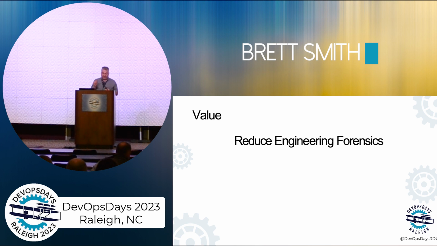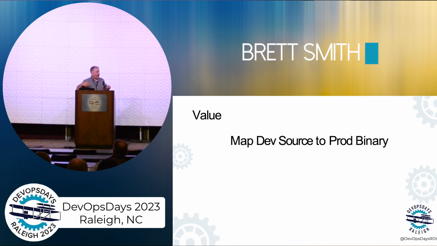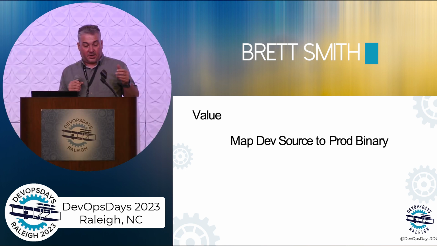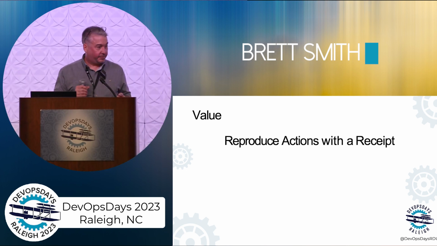What value do we get from the receipts and gates? Well, I can trace the life cycle of a source to a binary running in production. So when they find a bug, I can trace down how it got there. And once I trace how it got there, I can reproduce the actions for the things that the automation did with the receipts.